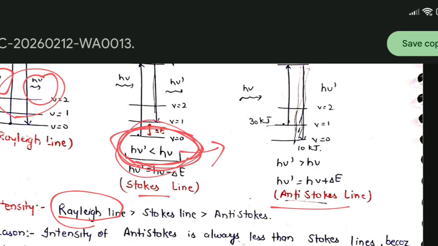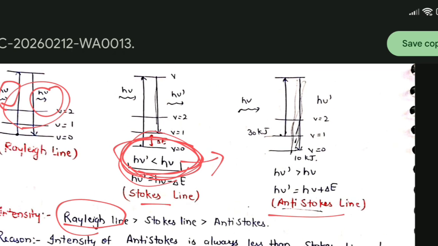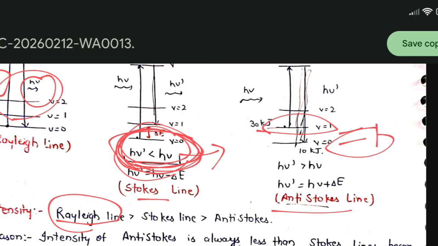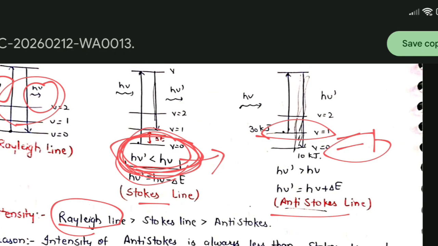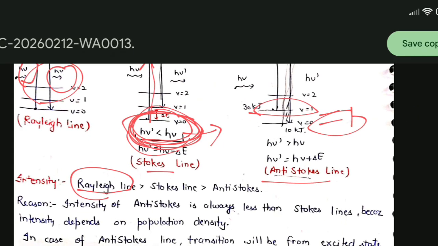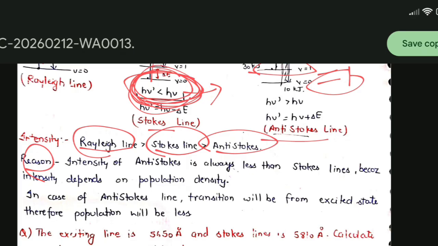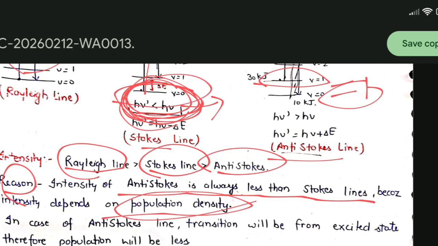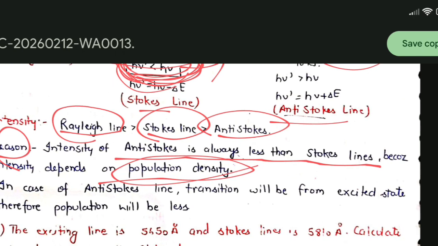So it will excite from the ground level, whereas it will excite from v equal to 1, a higher level, in the other case. As the population is maximum at v equal to 0, the lowest ground level, we will get maximum intensity here. So Stokes lines have higher intensity than anti-Stokes. The reason, you can see here, is that the intensity of anti-Stokes lines is always less than Stokes lines, because intensity depends on population density. As population density is maximum in Stokes lines, we will get higher intensity in Stokes lines.